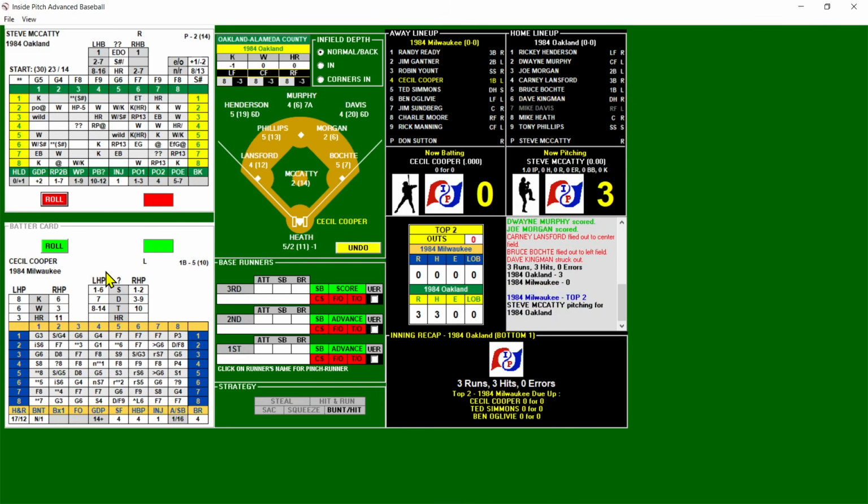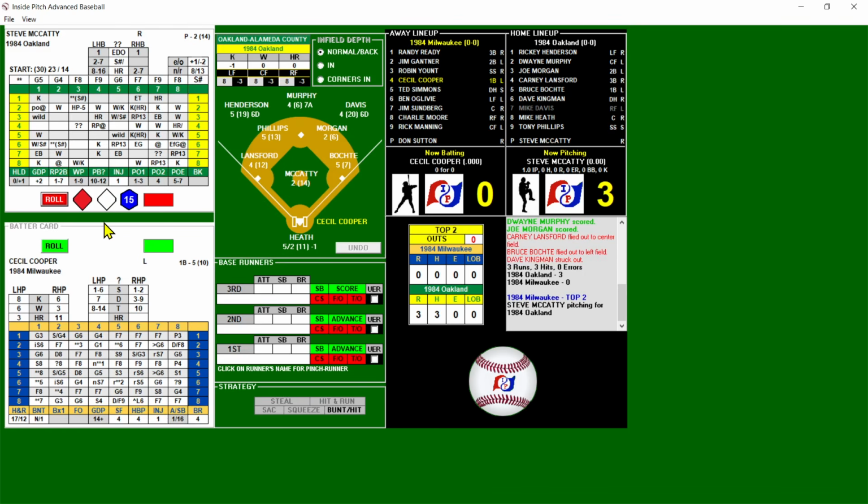We're going to go to the top of the second. Joe Morgan has given the A's a 3-0 lead. First 3 batters for the A's got hits. Cooper will lead it off against McCatty. And that's a blank. And there's a star 5 ground ball to short. And that is the first out. Bring up Ted Simmons. Switch hitter batting left against McCatty.